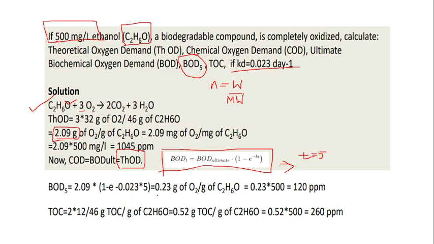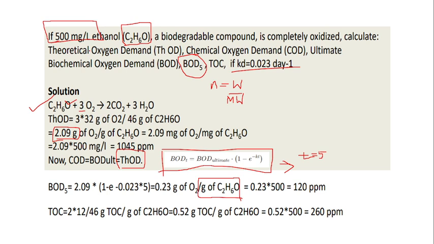If we solve this, we will obtain 0.23 gram of O2. Okay, this is again for per gram of ethanol. And the question is talking about 500 mg per liter of ethanol. So you need to multiply the 0.23 into 500. So the answer is 120 mg per liter, which is equivalent to ppm, 120 ppm.